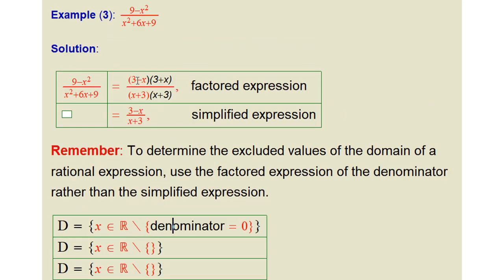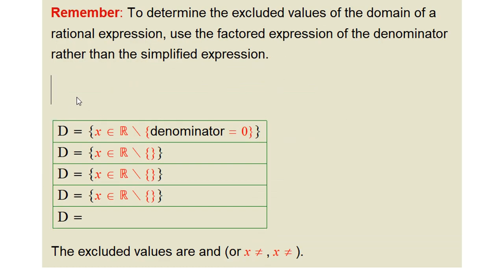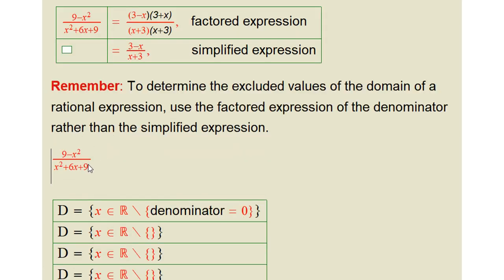Okay, let me give you an example now. If I change this to be negative x plus or minus 6. Okay. So now what's the excluded value? What's the simplified form?